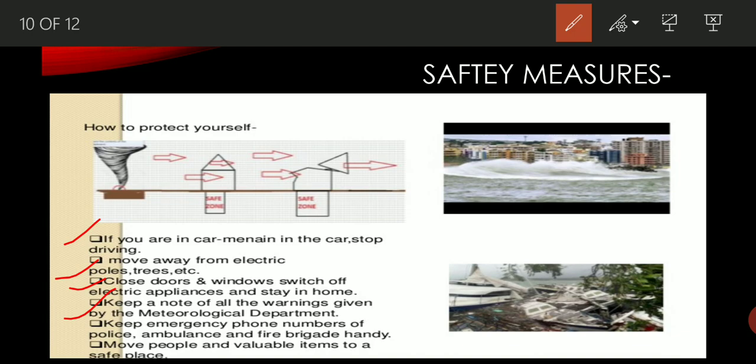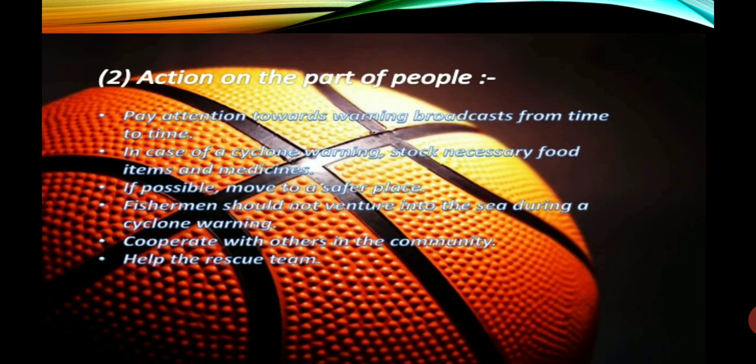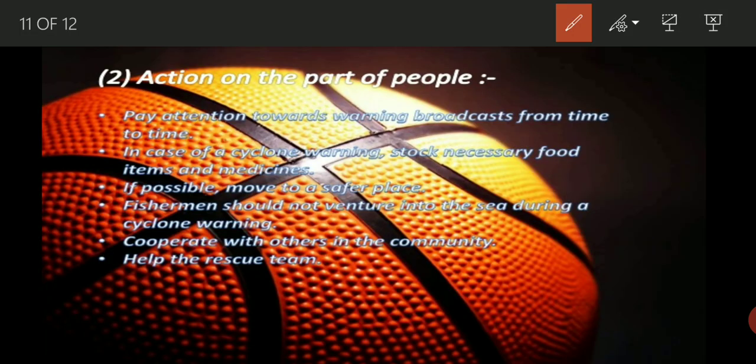Keep note of all warnings given by the meteorological department. Keep the emergency phone numbers: police number, ambulance number, fire brigade and all. Move people and valuable items to a safe place. These are the safety measures for people to prevent any kind of damage from cyclone.